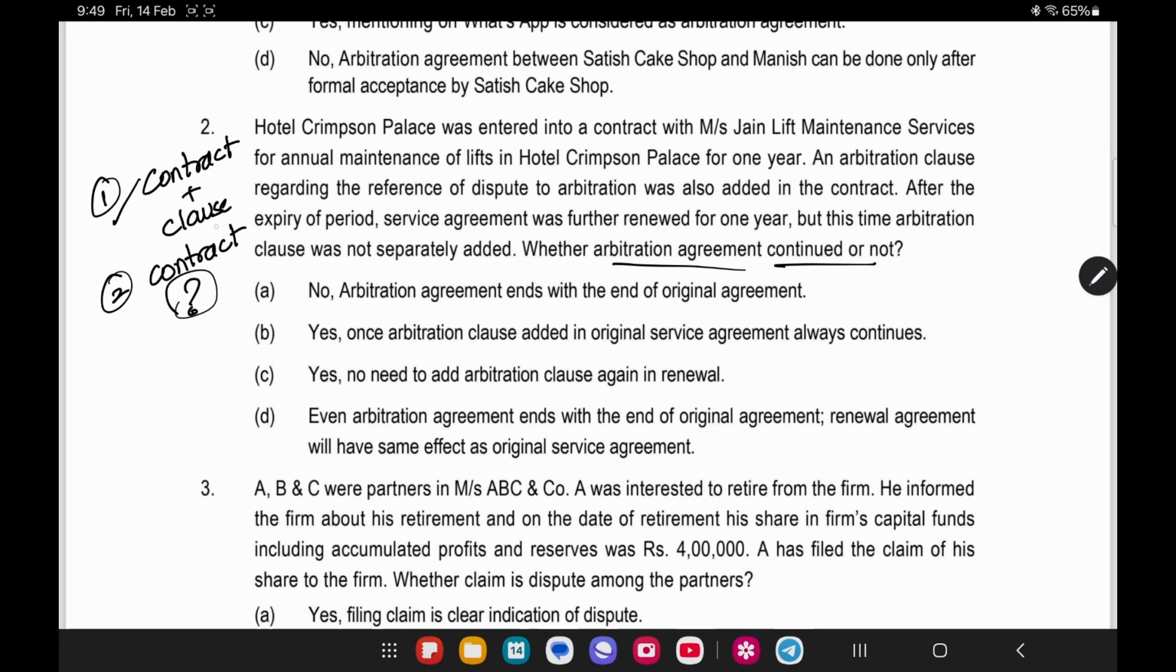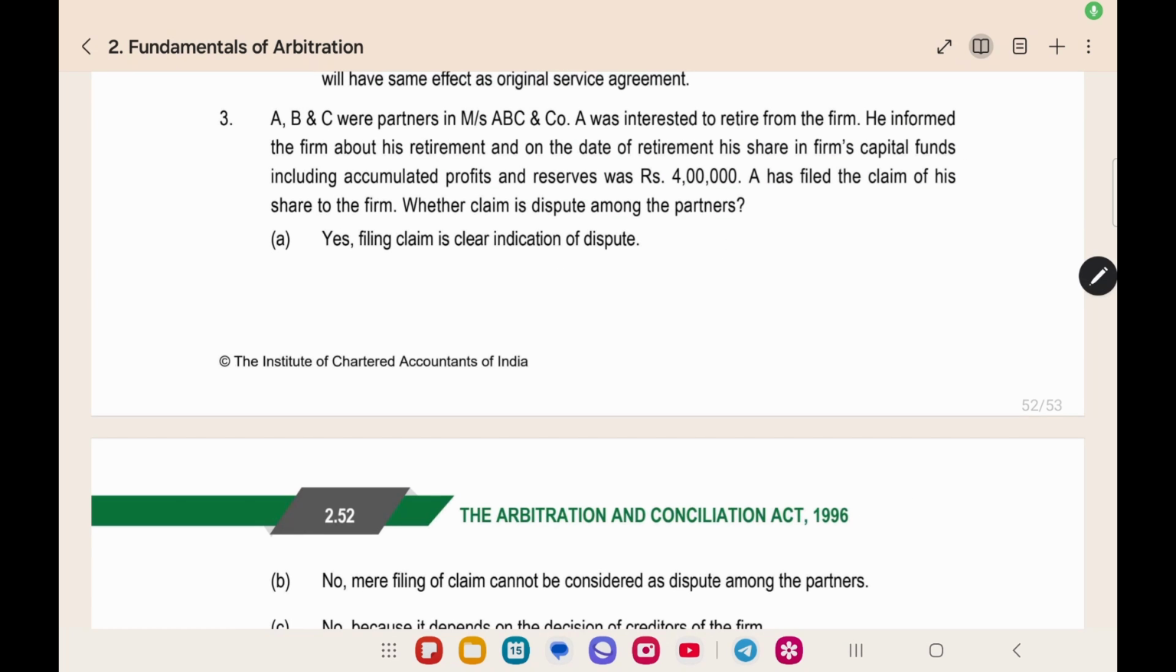The first contract contained the arbitration clause. After the expiry, you renewed the original contract alone. The arbitration clause you did not add separately. So once the arbitration clause is not added separately, it is not considered as an arbitration agreement. So here the answer will be no, the arbitration agreement ends with the end of the original agreement. Only if you add the clause separately again, the arbitration agreement will be valid. Now we can read the third question.